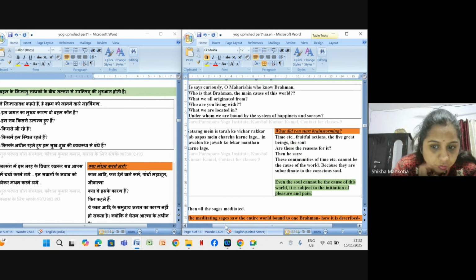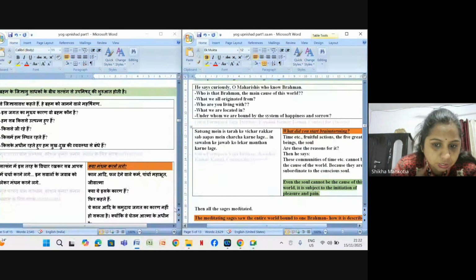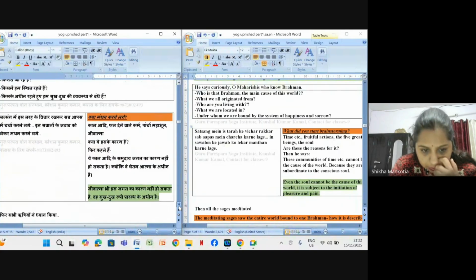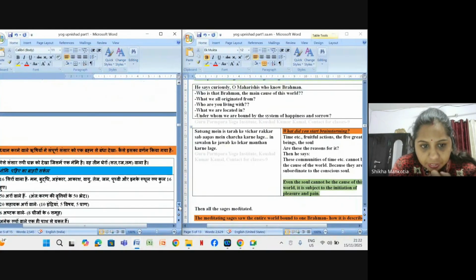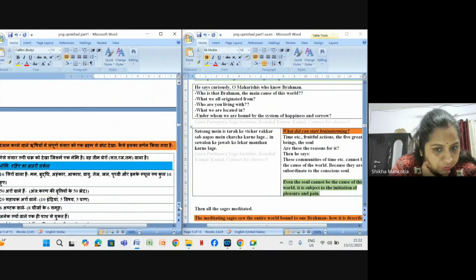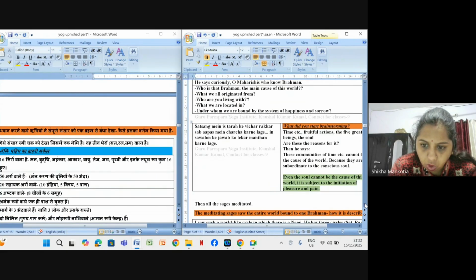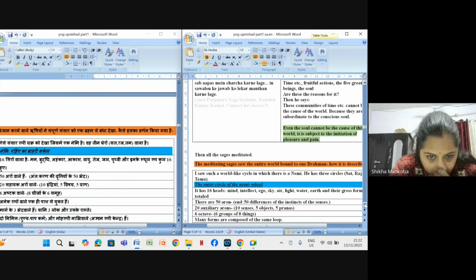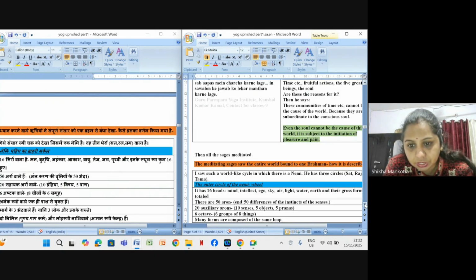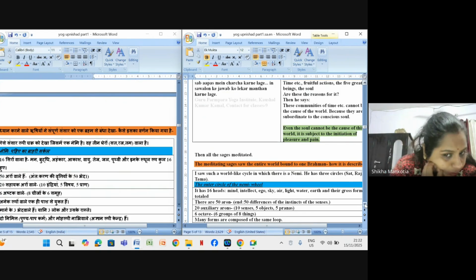So then what happened? All the sages started to meditate, for a long time. So what did they find? The meditating sages saw the entire world born of one Brahm. And how is it described? Now they describe it.